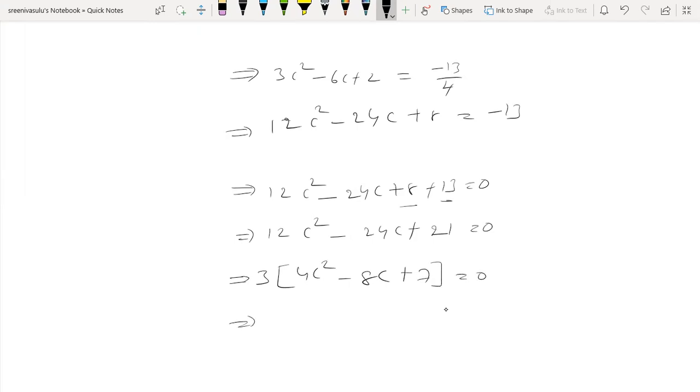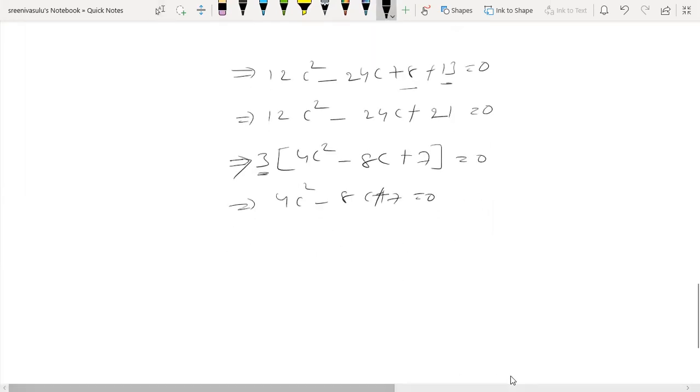So the product of two numbers is 0 only when any one of them is 0, but 3 can never be 0, so the other factor must be 0. Now what about the c value? It is a quadratic equation, so it has two roots.